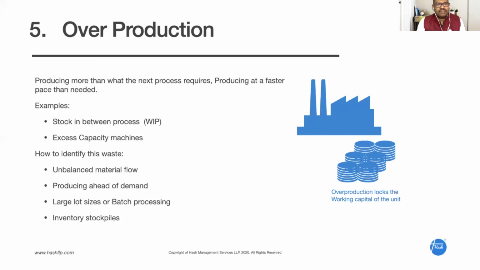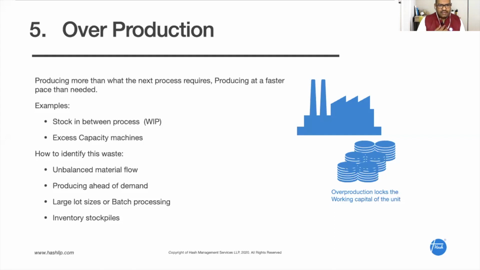And the second one is producing more than my internal customer. That is, the next operation is my internal customer. If I produce more than my internal customer requires, it is also called overproduction. Imagine I am doing one operation where the cycle time is 1 minute per piece. The next operation takes 2 minutes per piece, right?